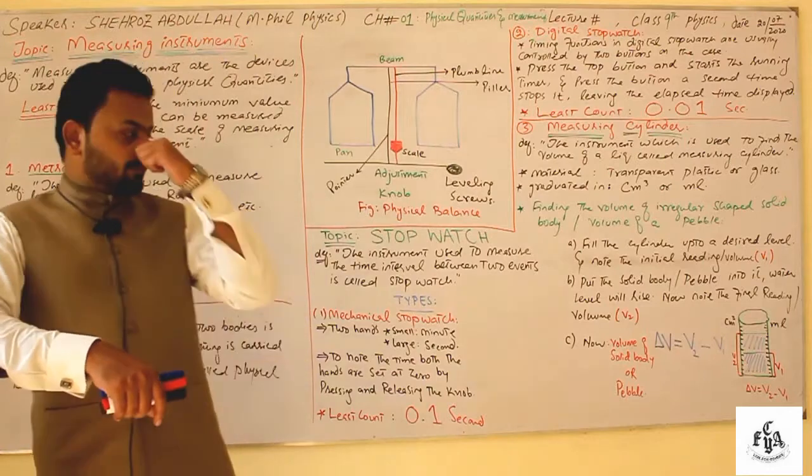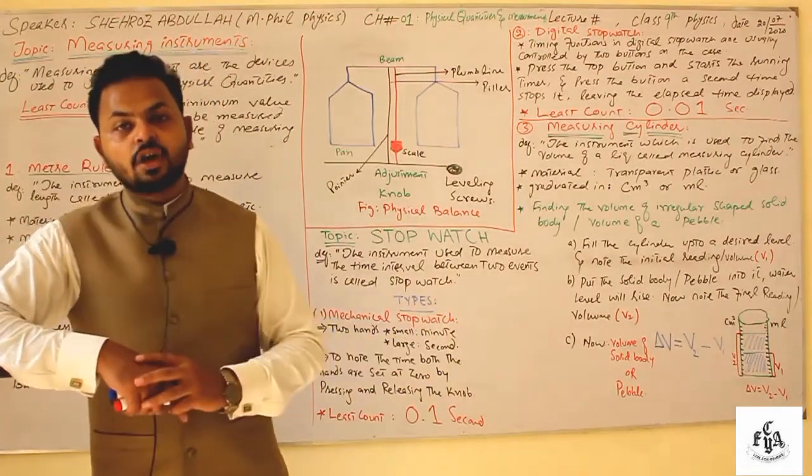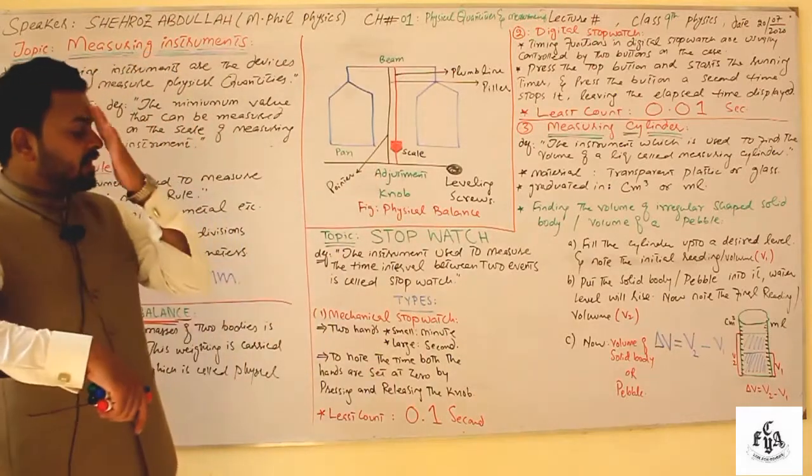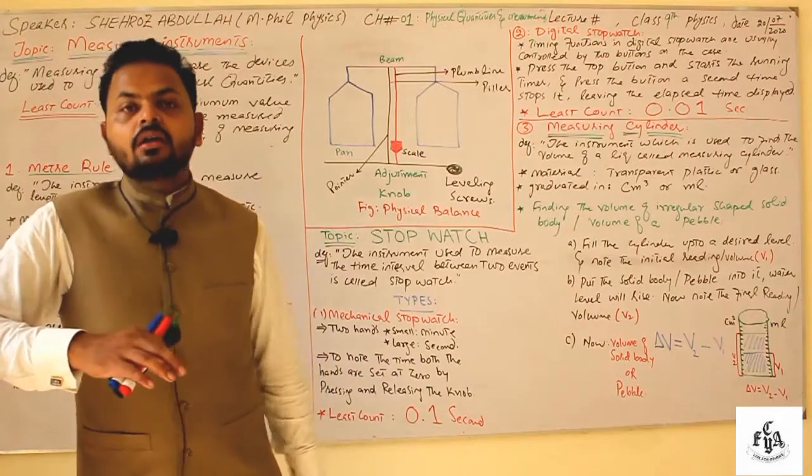Done ho gaya? Okay. Now there are basically two types of stopwatch. The first is mechanical stopwatch. The second is a digital stopwatch. You know, mechanical stopwatch is like a watch or clock type of thing.